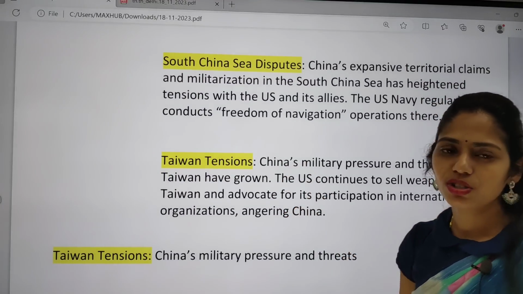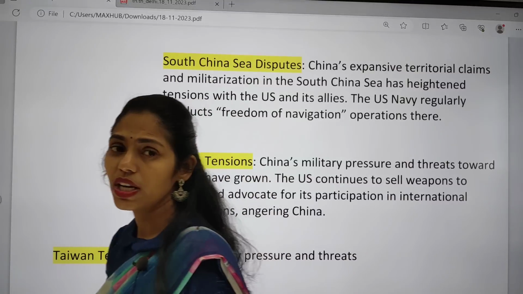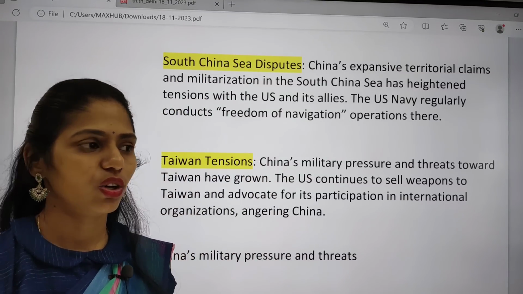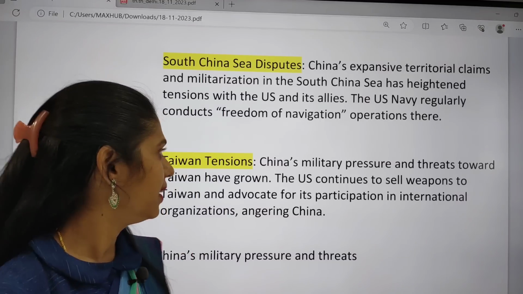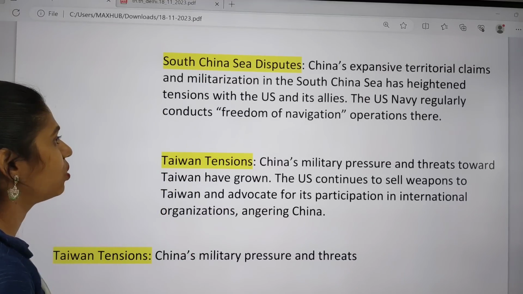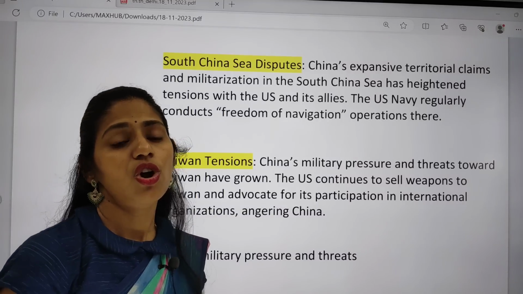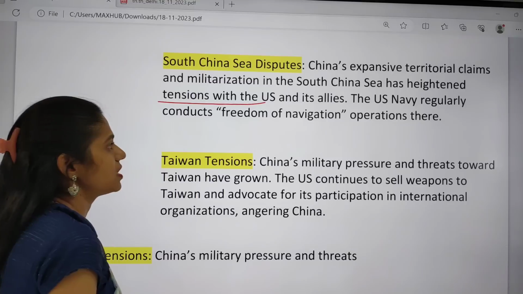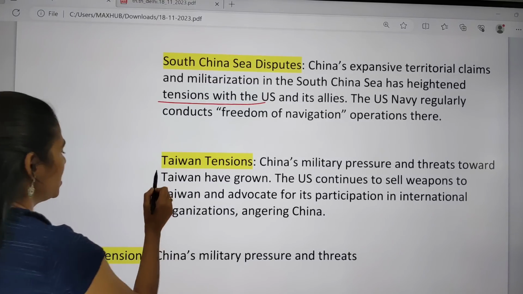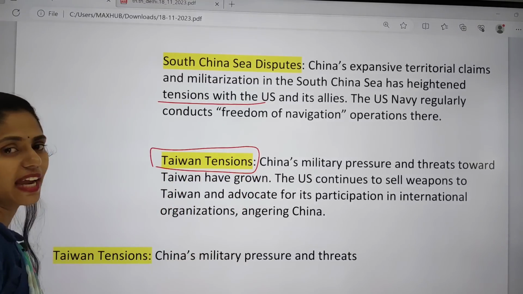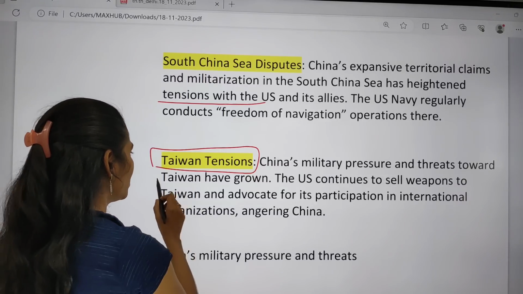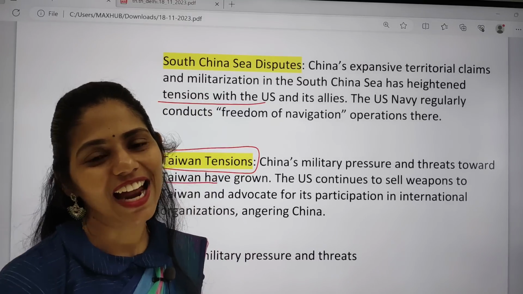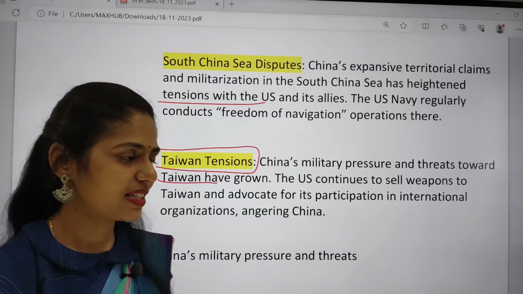And also even because of the South China Sea disputes. So in South China Sea, there are three important islands where the issues are going on, that are Parcel Islands, Spratly Islands and Scarborough Islands. So Chinese expansive territorial claims and militarization of the South China Sea also led to increasing of tensions with this US and its allies. And next one is even because of Taiwan also, because Chinese military pressure and threat towards Taiwan have grown, and even from US also one representative visited Taiwan, that further led to the deteriorating of ties.